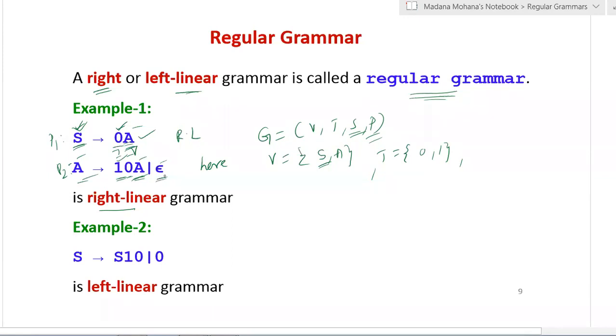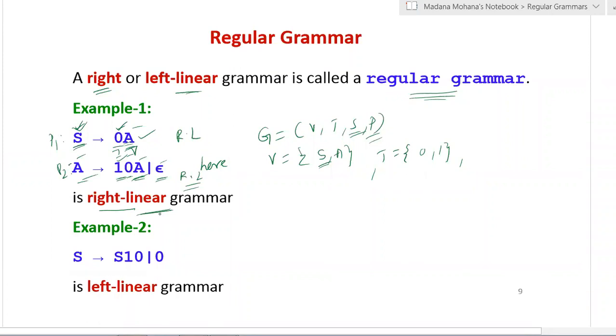A derives epsilon or lambda. Actually here it has two productions. A derives 10A is one production, and A derives epsilon is another production. The left hand side starts with a single variable. So these two productions also satisfy the condition of right linear grammar. Therefore the given grammar is right linear grammar.